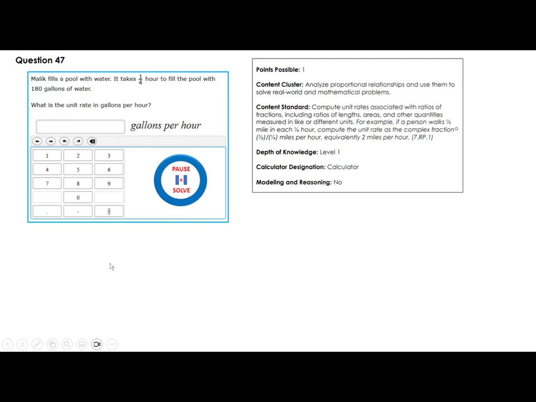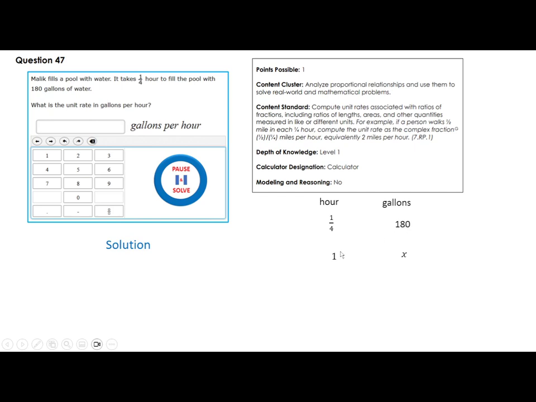Malik fills a pool with water. It takes a quarter of an hour to fill the pool with 180 gallons, okay? So, what is the unit rate in gallons per hour? We need gallons per hour. Here's how you set it. You put the hours, you put the gallons. 1/4 of an hour, 180 gallons. 1 hour, that's 4 times this, right? Because 1 is 4 times this.